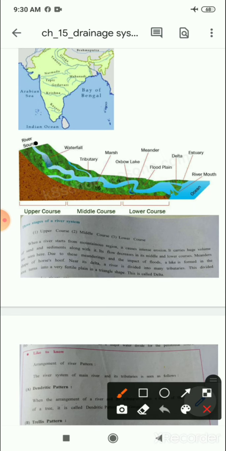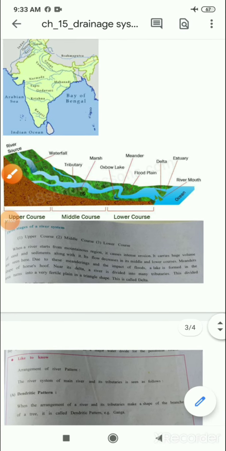When a river starts from a mountainous region, it causes intense erosion, and it carries a huge amount of sand and sediments along with it. Its flow decreases in the middle and lower courses. Meanders are seen.